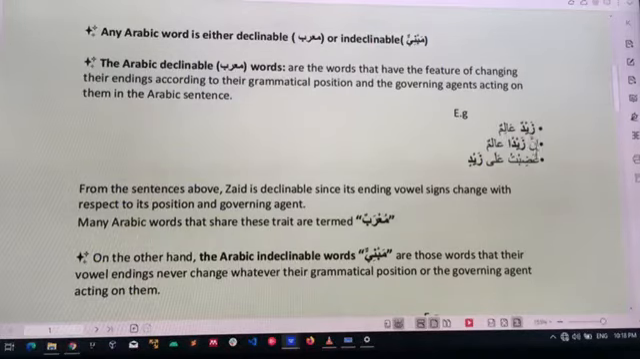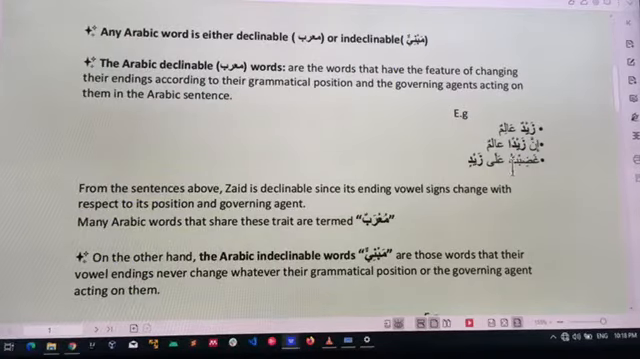You see that inna is a governing agent that governs Zaid and makes it take what? Nasbu. Nasbu means Fatiha-like signs. That's what we call Nasbu. So you can see that it's taking Fatiha. It is the inna that is acting on Zaid. Where it was taking Zaidu before, it has made it take Nasbu. It becomes Zaidan.